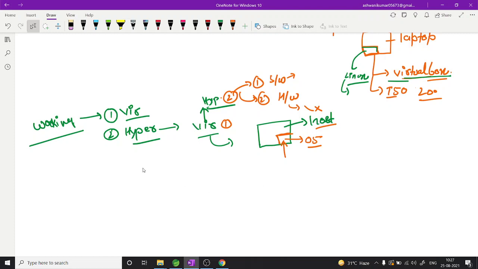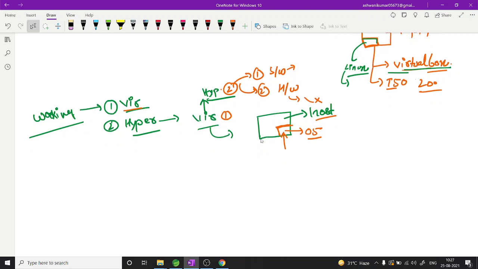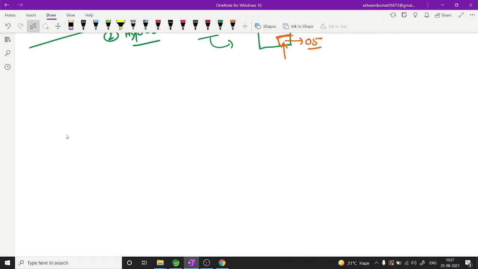So now you got it: we have virtualization to isolate a particular environment for installing my OS, and the hypervisor will install the OS. Now you will get an idea. Now let me draw another thing. Let's suppose this is your machine, and we are discussing here AWS or cloud working.